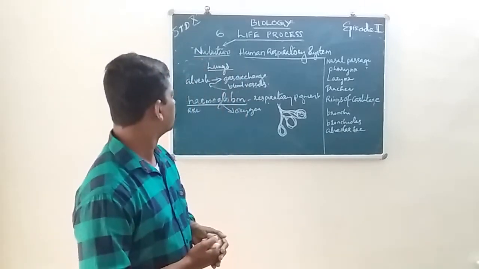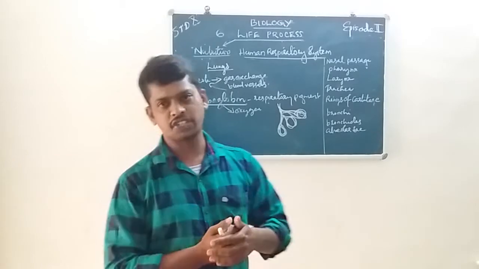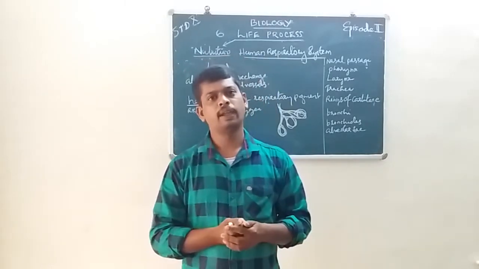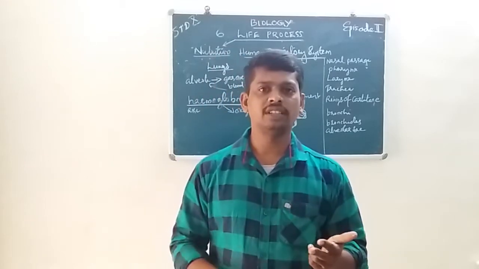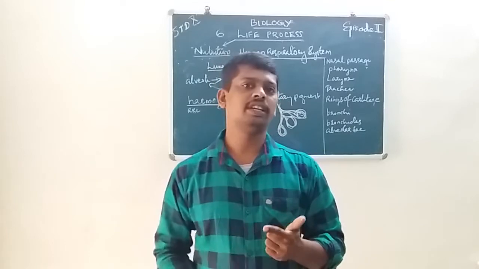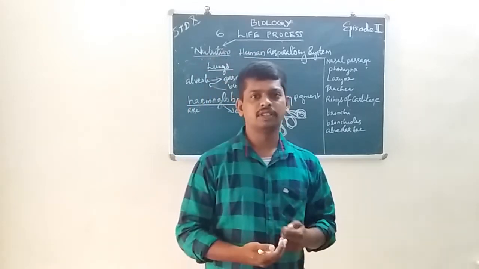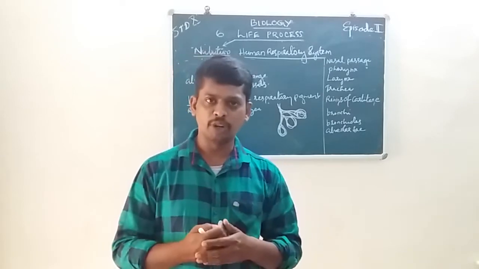And look, the conclusion of this lesson: tobacco chewing, smoking, alcohol drinking, and using some drugs are very dangerous to our human body.